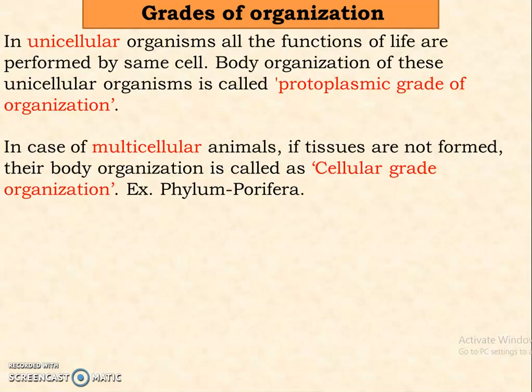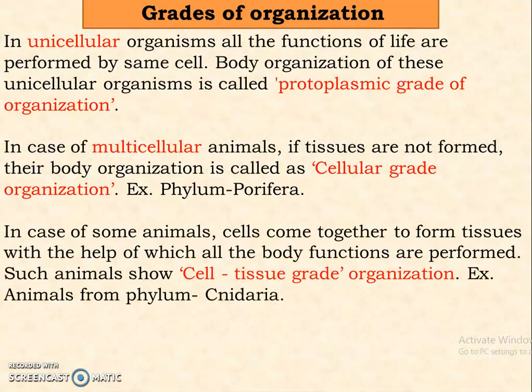In case of multicellular animals, if tissues are not formed, you know that cells according to their functions are grouped into tissues. So if tissues are not formed, then their body organization is called cellular grade organization. Example is phylum Porifera.